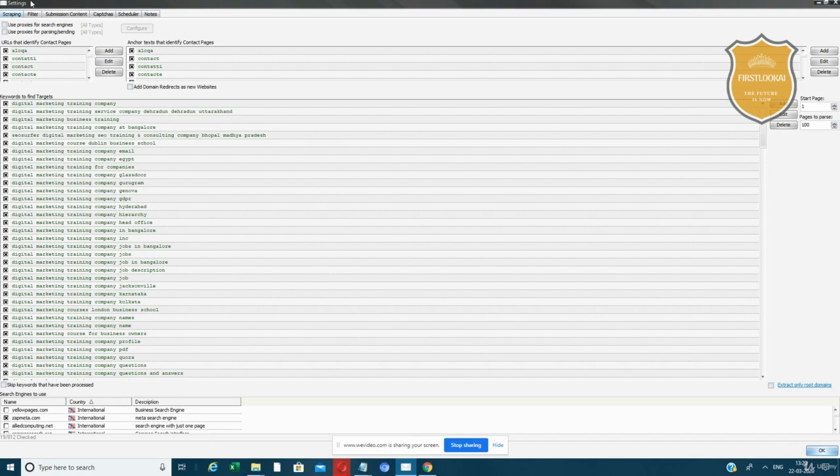Whenever you do something, click OK. Okay, so this is all fine. The next step is you got to choose the search engines, correct? After sending a few messages, it's going to switch the search engines. This is to avoid spamming, correct?